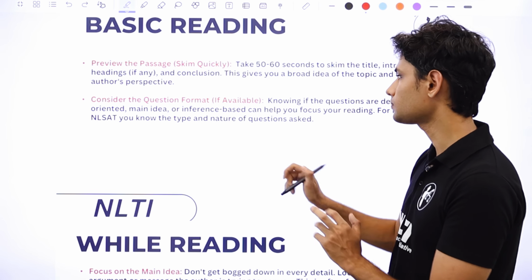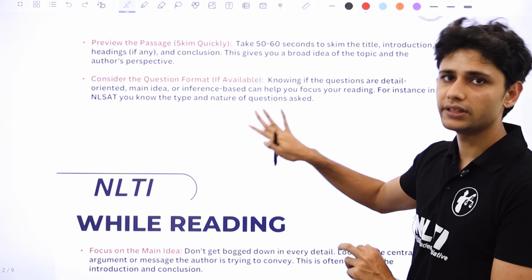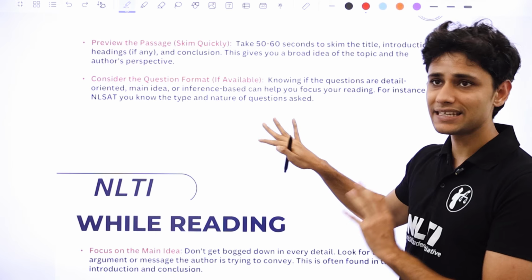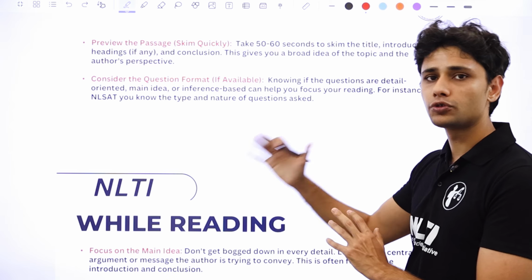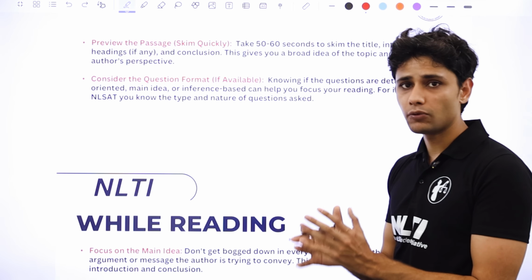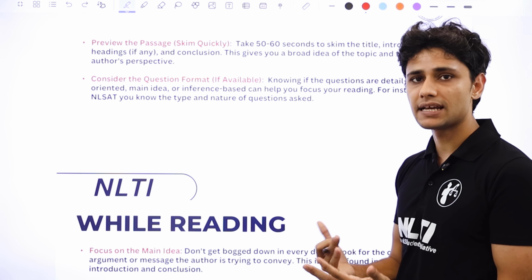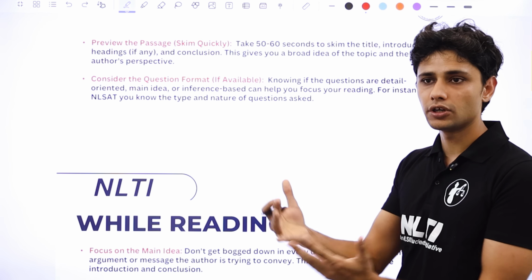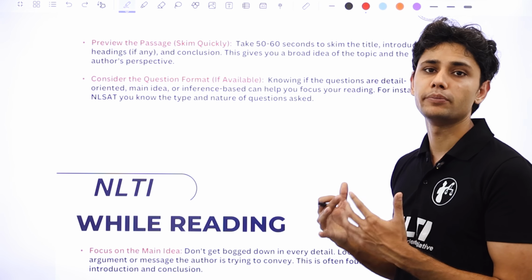Now this is the second part, and some of the students have considered doing this strategy. So in your mock tests, you can perhaps use this and see if it works for you, which is that first you read the questions and then you go through the passage. In some cases it can work for you because eventually if you know what the question is asking, then you can accordingly read the passage and then you can see which points of the passage will help you answer the questions. The difficulty with this strategy is that maybe you will not remember each and every question.